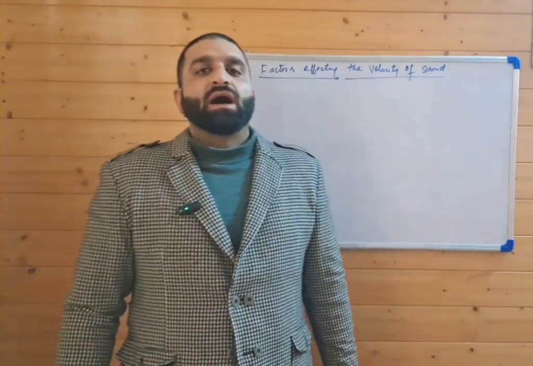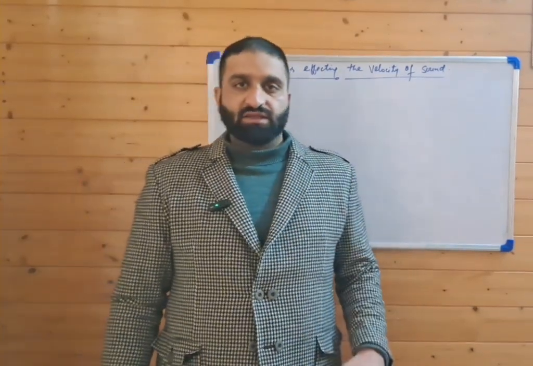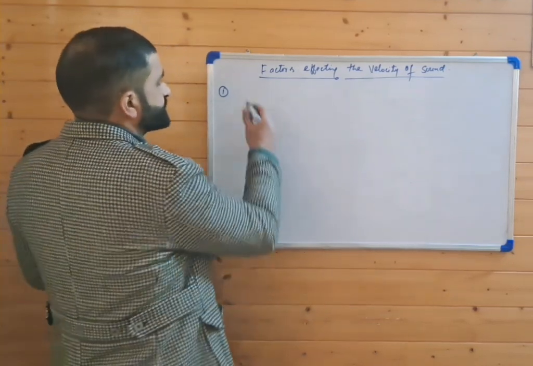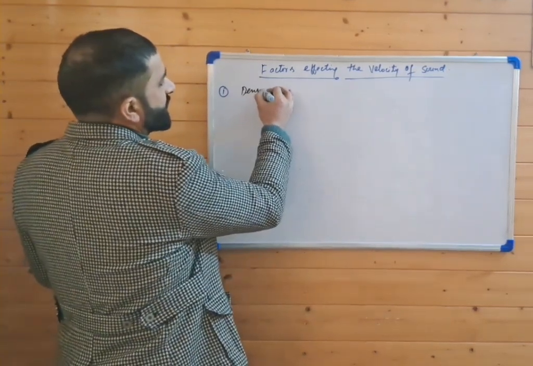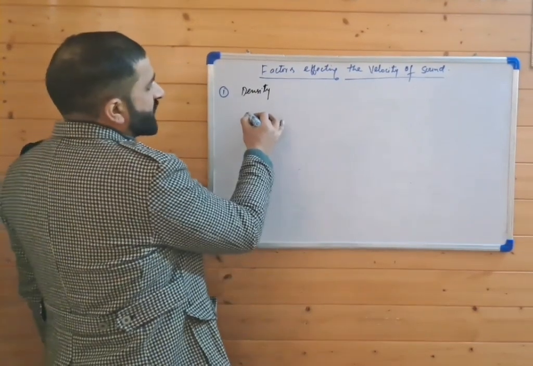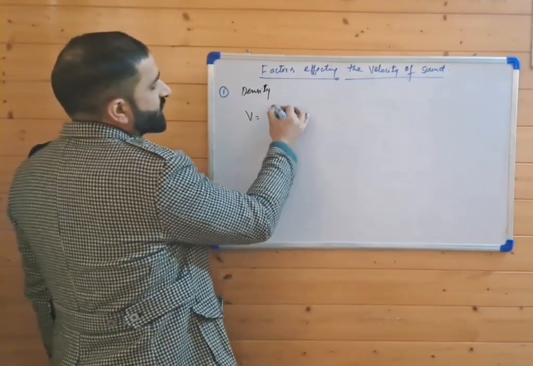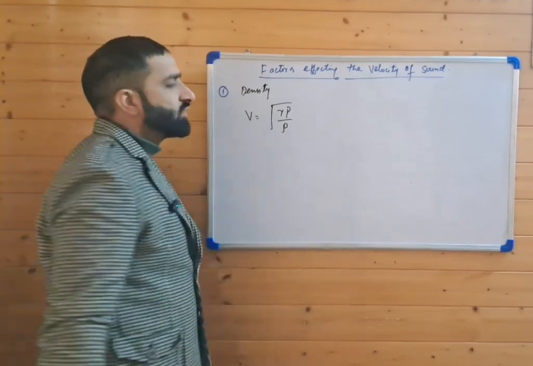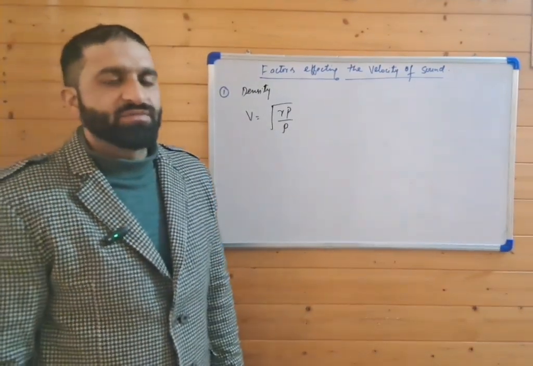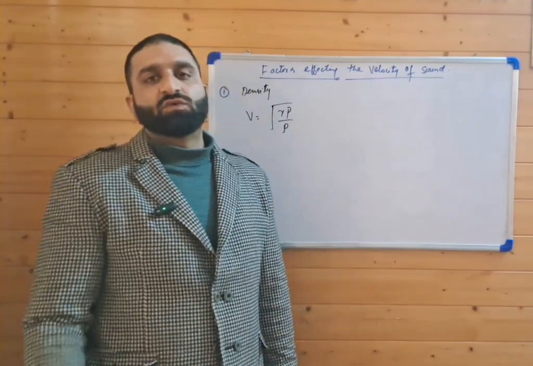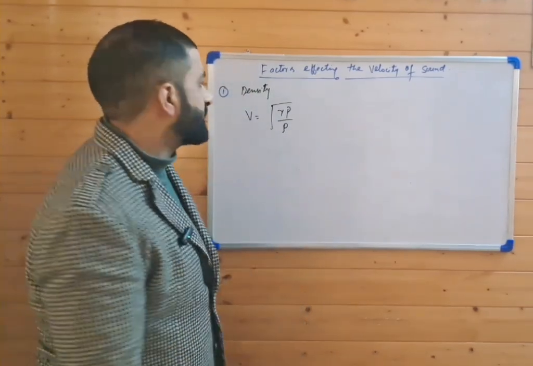Let's look at the factors that affect the velocity of sound in air. First one is density. Now we know that after Laplace's correction, the velocity of sound is equal to root of gamma p divided by rho, where rho is the density, p is the pressure, and gamma is the ratio of the specific heats at constant pressure and constant volume.